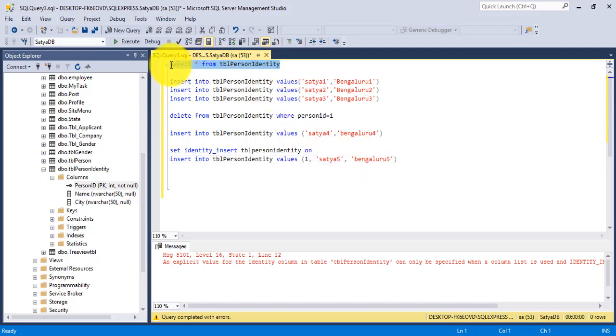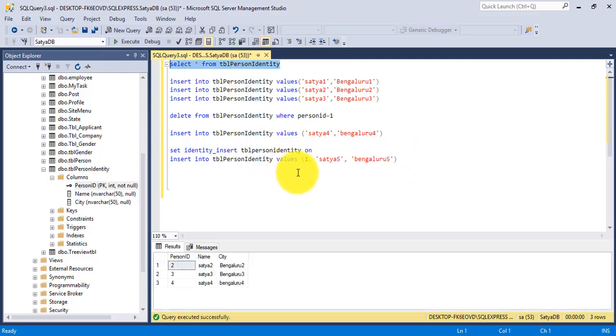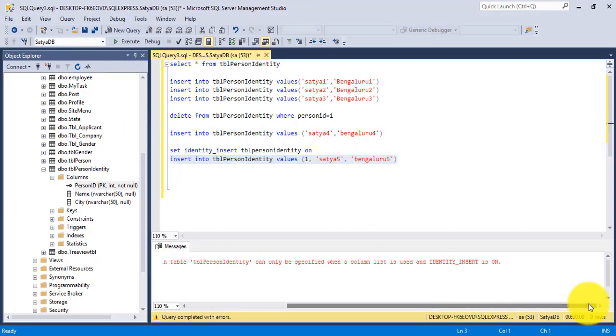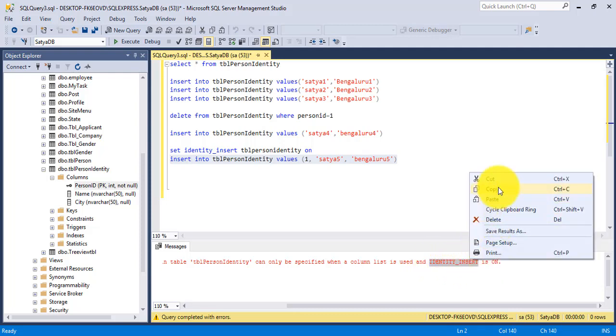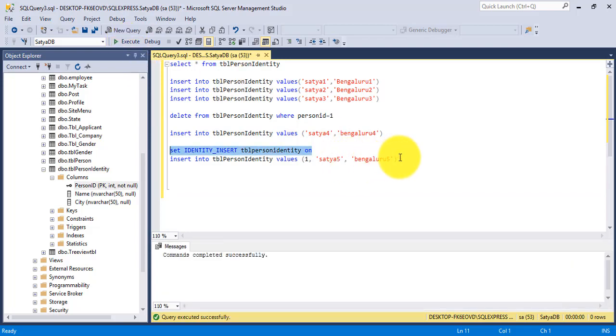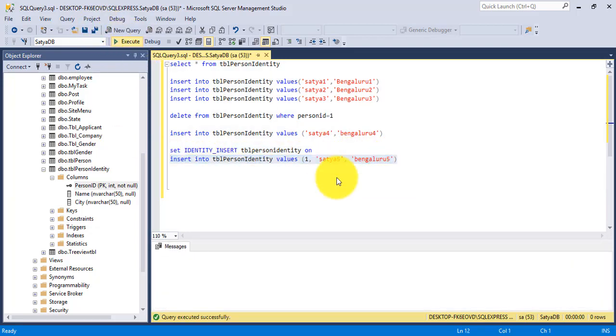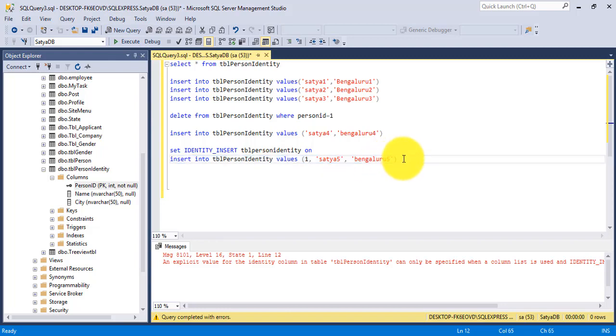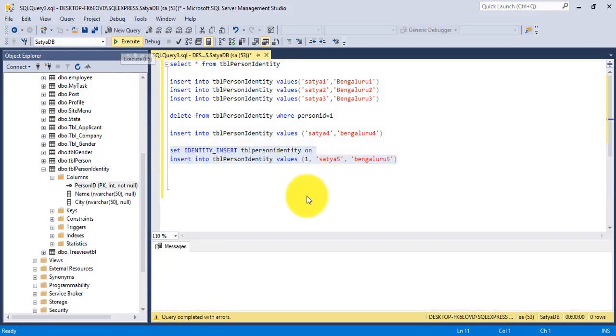Now I'll check here. Set identity underscore insert. Maybe the statement is not correct. Execute this.